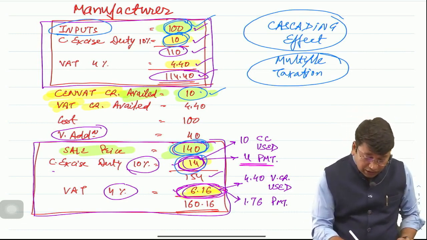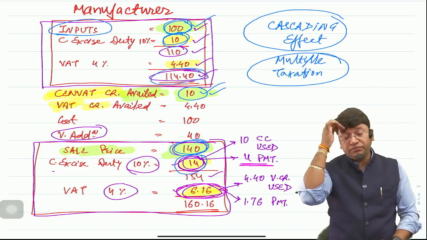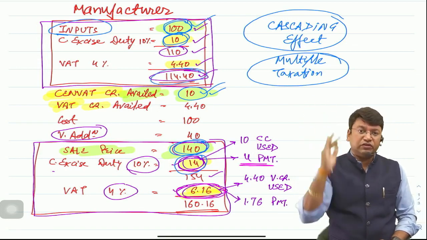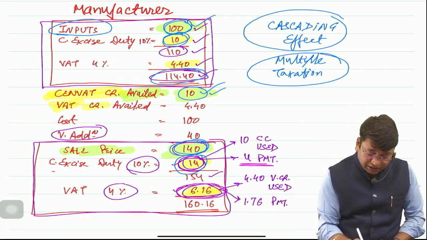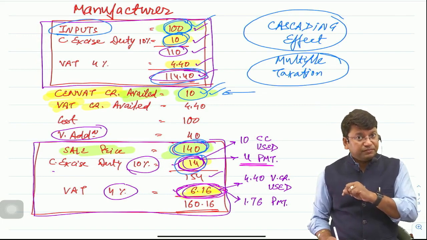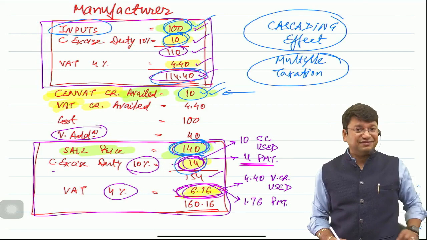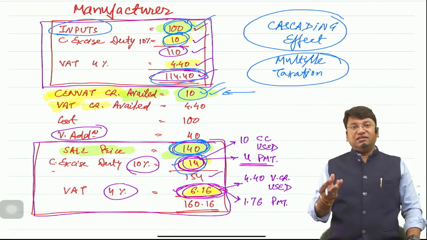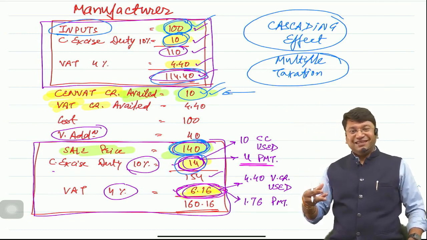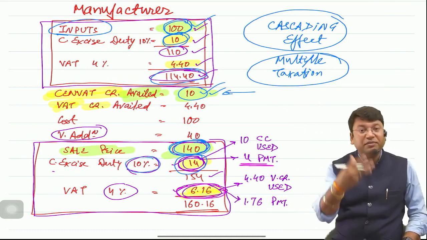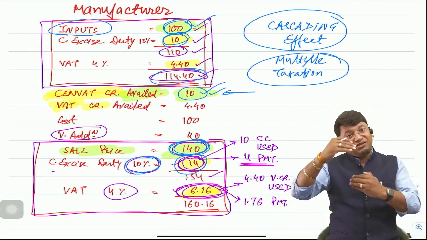Suppose if credit was not allowed, then your cost would have been entire 114.40. No credit of excise, no credit of VAT was allowed. Your entire cost is 114.40. So ultimately this 10 will form part of cost. And if it is forming the part of cost, then again it will be included in the sale price. And if the amount of excise is also included in the sale price, and on that sale price, if again 10% will be charged, then excise duty on the sale will be charged on amount of excise also.